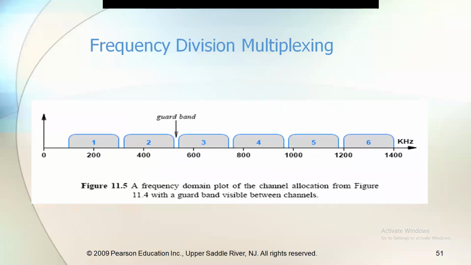See, this diagram will give a clear picture, and this is the frequency level 0 to 1400. This is the frequency level mentioned in kilohertz. Here see the gap between bands. This is one band and the gap is here and the gap is here. This gap is called the guard band.